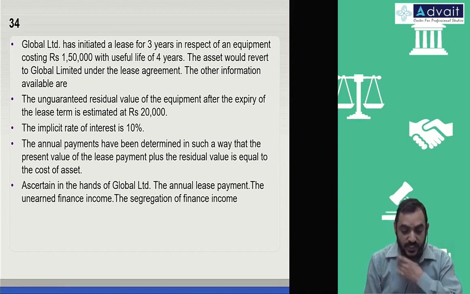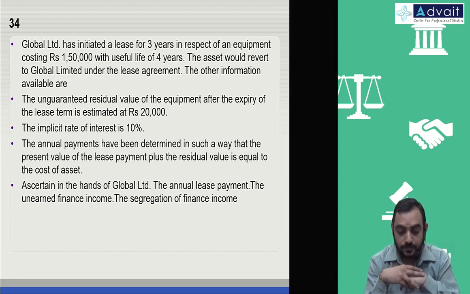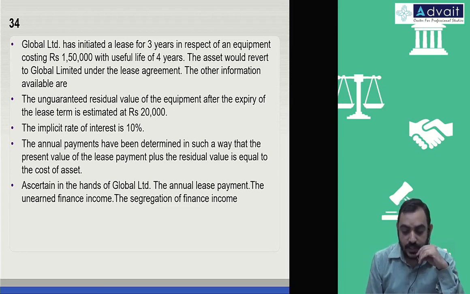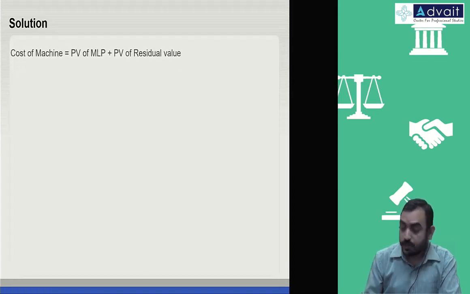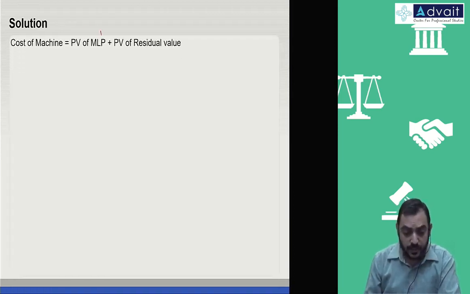First of all, in this problem, the lease payment is not given. So they said it is determined in such a way that the present value of the lease payment plus the present value of residual value is equal to the cost of the asset. So let's write that equation. Cost of the asset is the present value of lease payments, MLP meaning minimum lease payments, plus the present value of residual value.